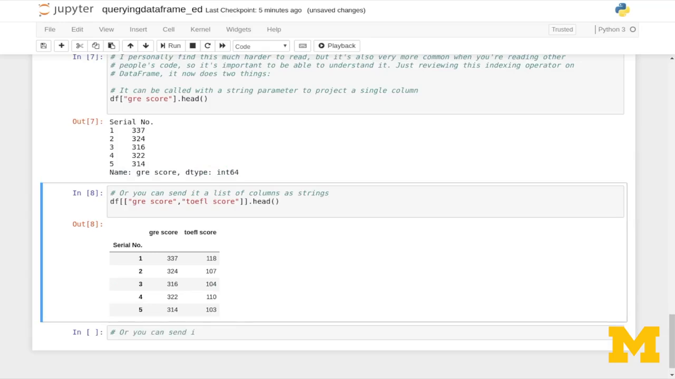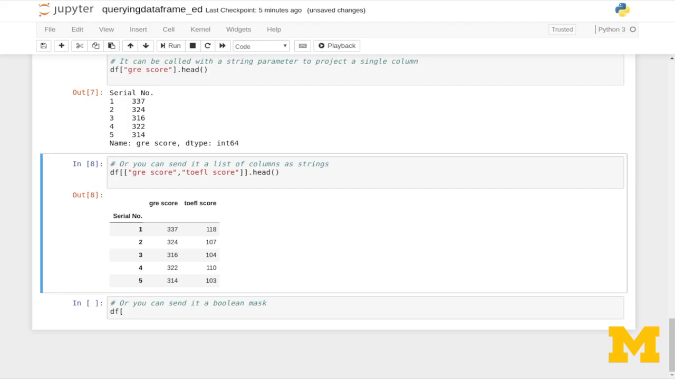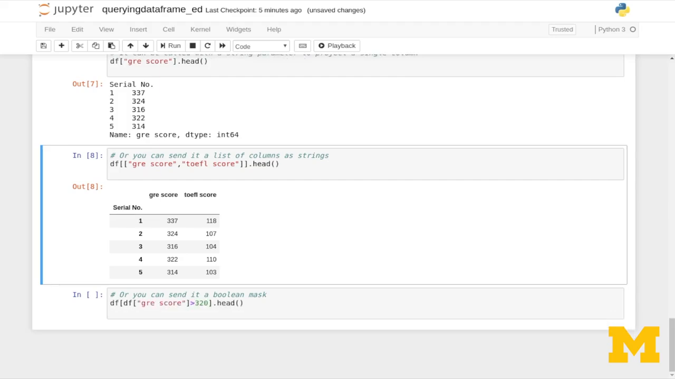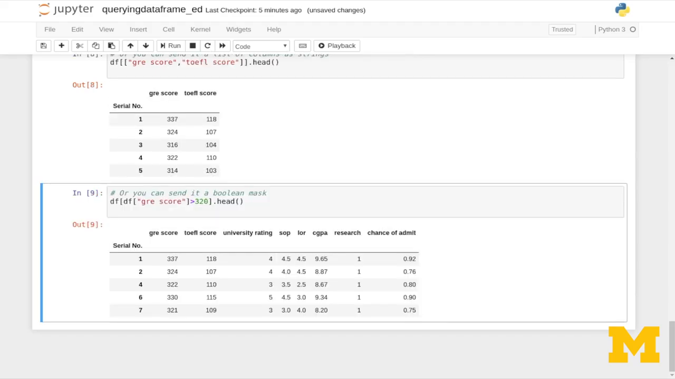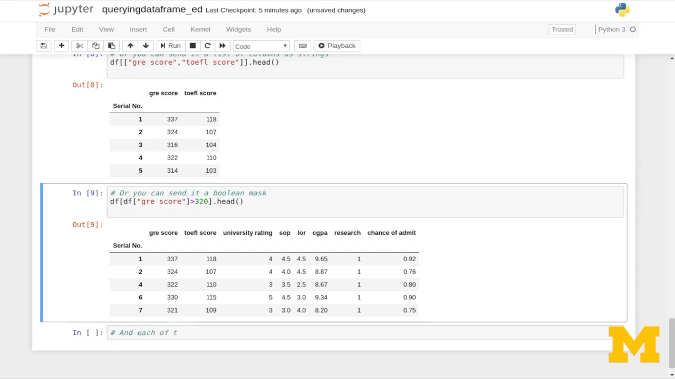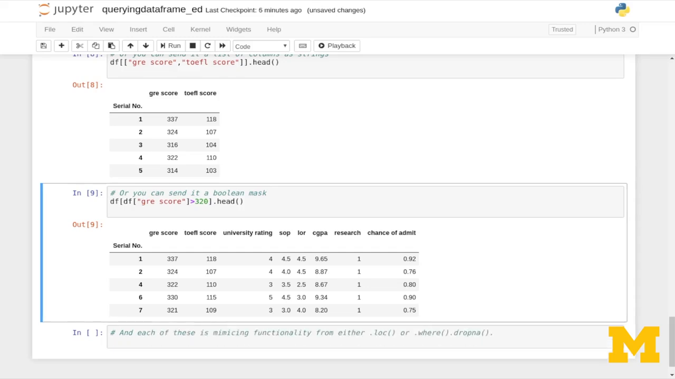Or now you can send it a Boolean mask. So df, and then we put in here, let's say df sub GRE score is greater than 320, and look at the head of that. And each of these is mimicking functionality from either .loc or .where.dropna.